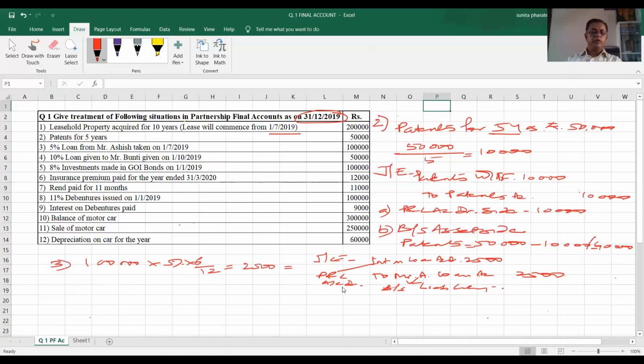Therefore, we have discussed point number 1, point number 2, point number 3. Let us go for point number 4. But before that, let us skip up the place. Let us erase it.